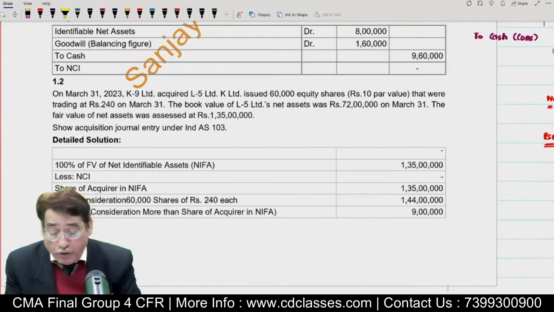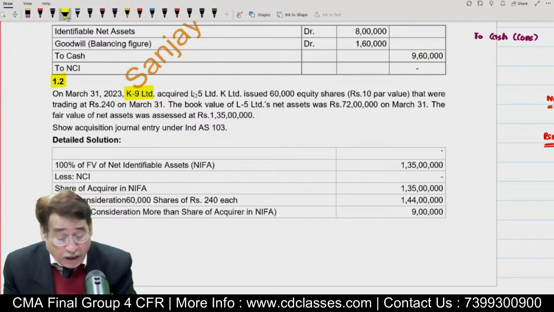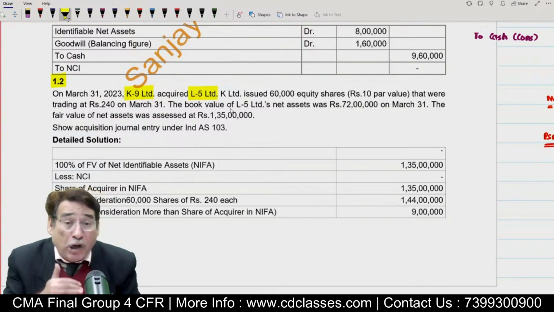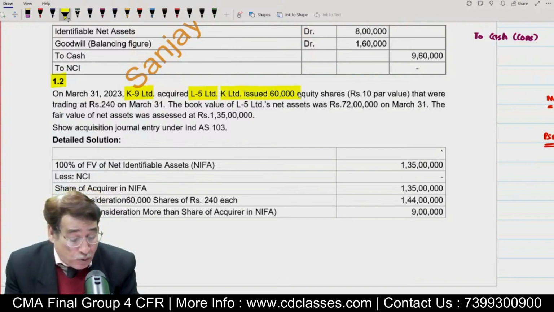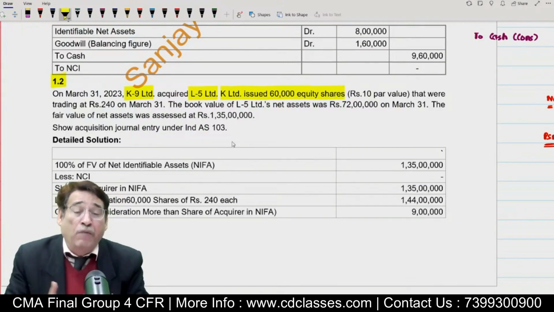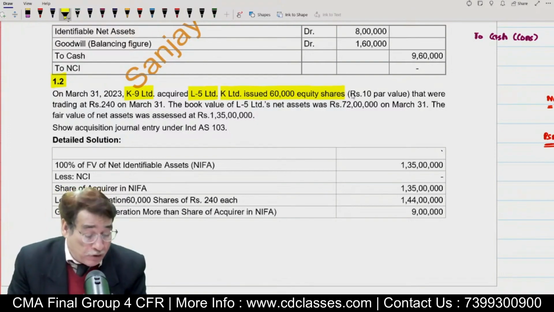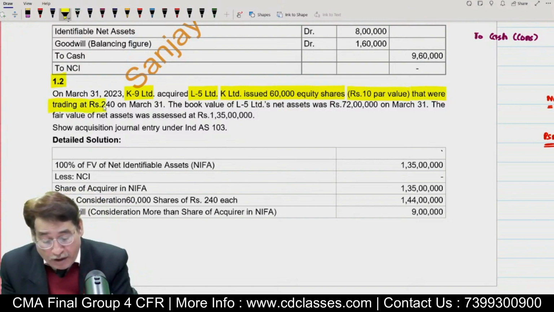In question number 1.2, what is given to us? In 1.2, it is given that on 31st of March 2023, K9 Limited, this time the acquirer entity, acquired L5 Limited. L5 Limited happens to be your acquiree entity. K Limited issued 60,000 shares. How many shares have we issued? 60,000 shares. It means this time you are delivering the purchase consideration by way of shares. Correct? So K Limited issued 60,000 shares of rupees 10 each at par value. The par value of 60,000 shares, 60,000 into 10, is 6 lakh. But they were trading in the market at 240.